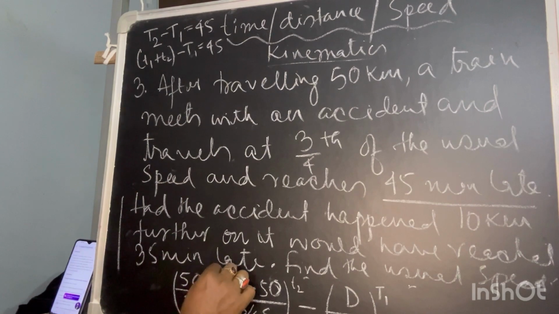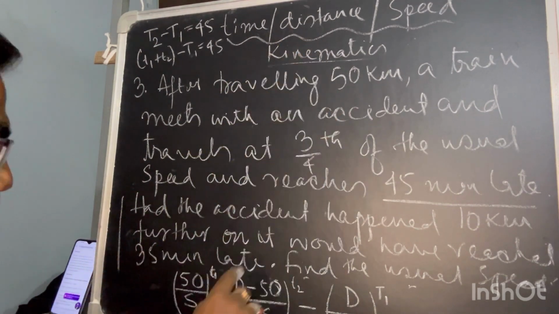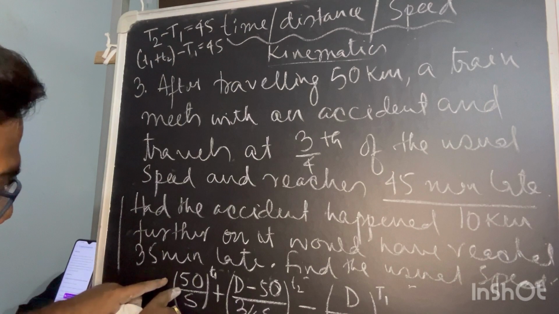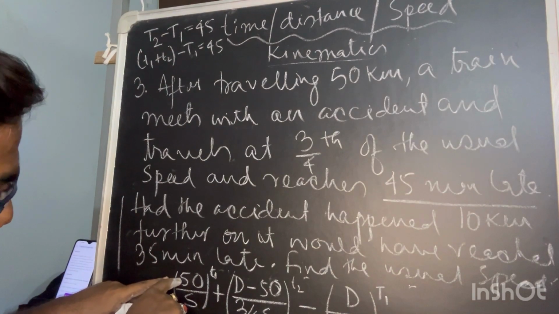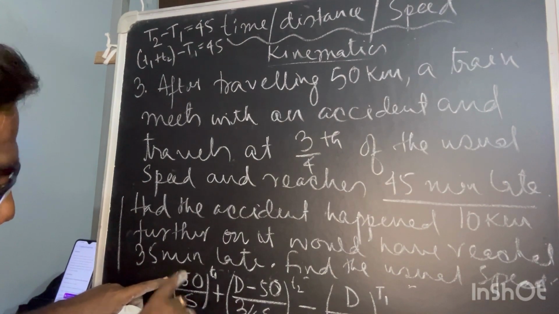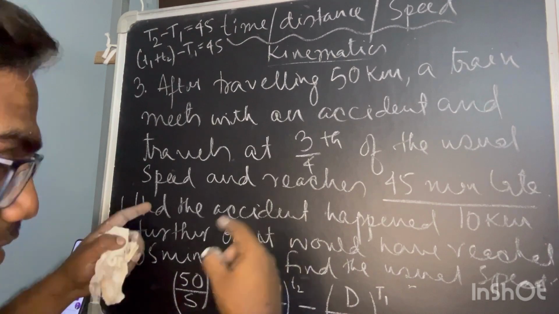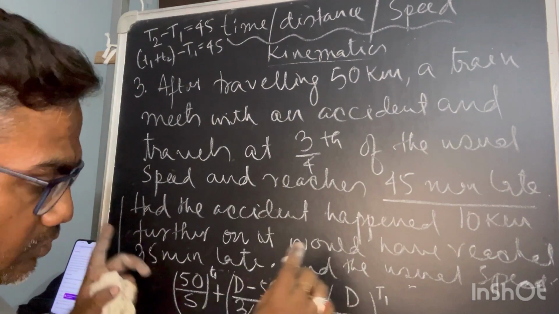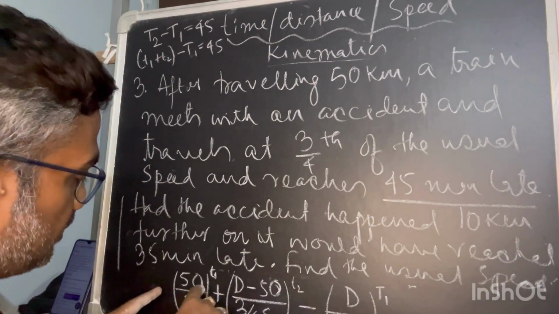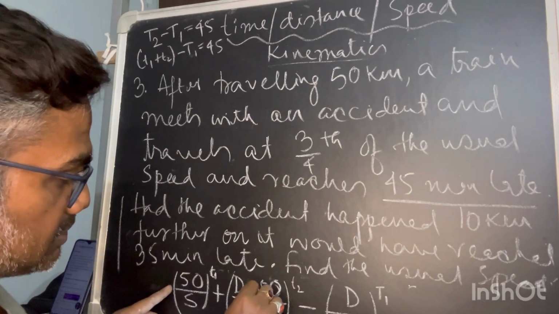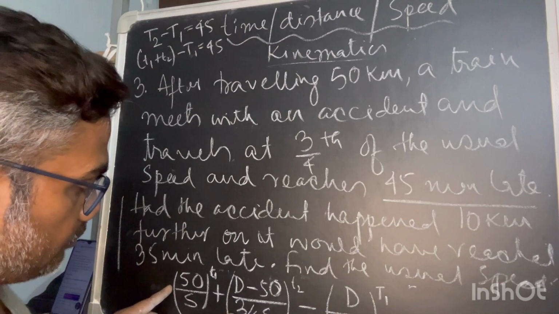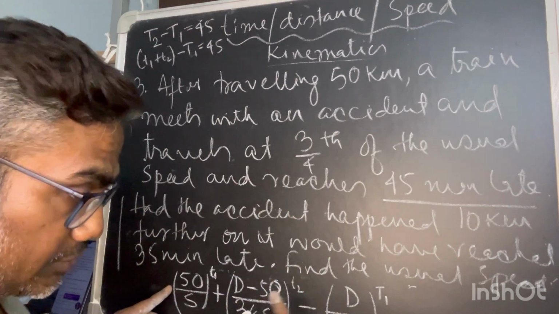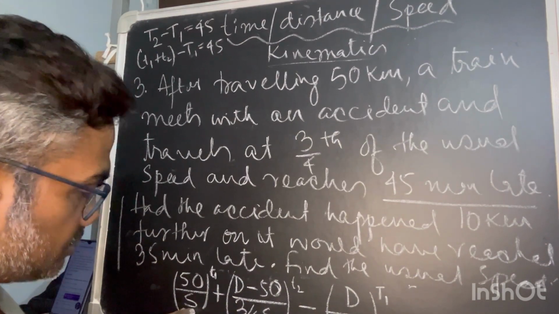Just for understanding, I am writing this. This is not the power. This is the small t1 calculated by the distance 50 km by the usual speed. T2, the second part of the first journey: the remaining distance, total distance D minus 50 already covered, the remaining distance after the accident with a reduced speed, that is 3/4 of the usual speed.